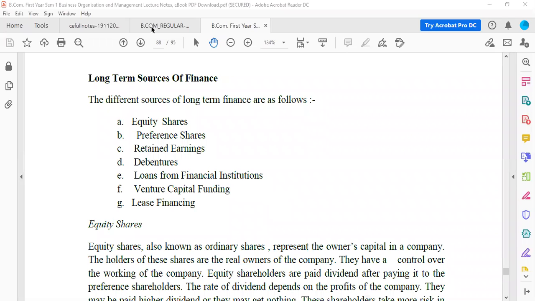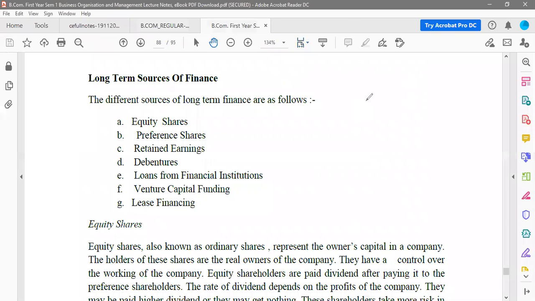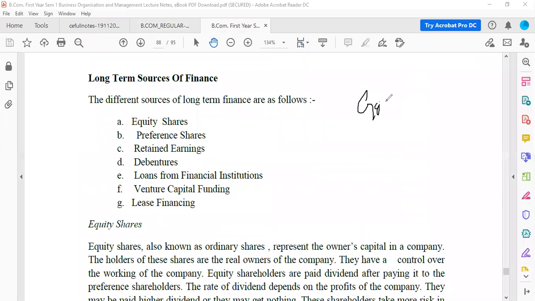The first type of bond which you are supposed to learn is government bonds. Now, government bonds, what happens? The government will issue the bonds, usually known as treasury bills. You would have heard this. RBI, the Reserve Bank of India, will issue the treasury bills.